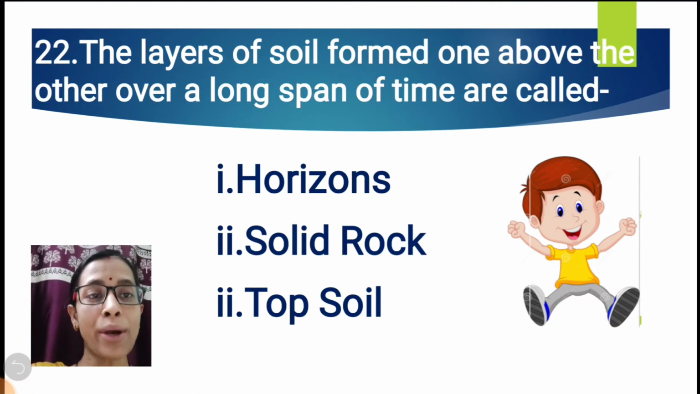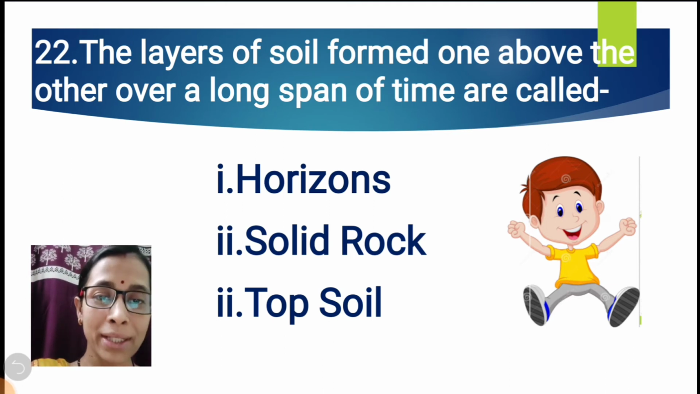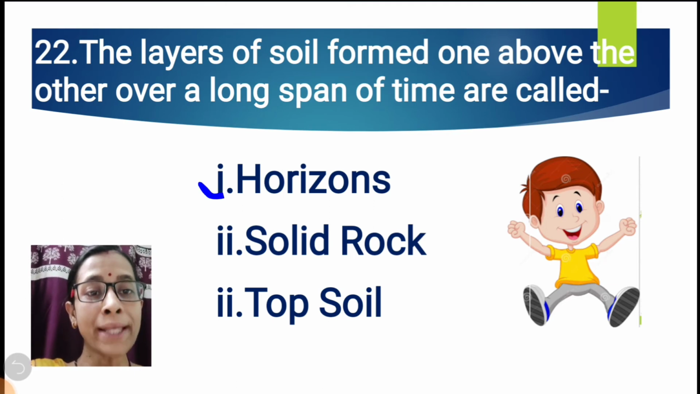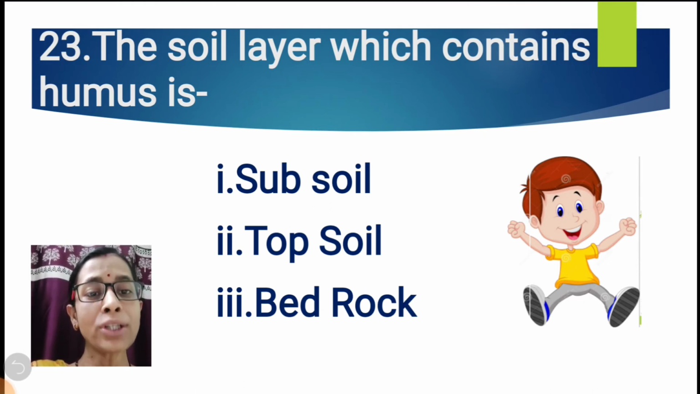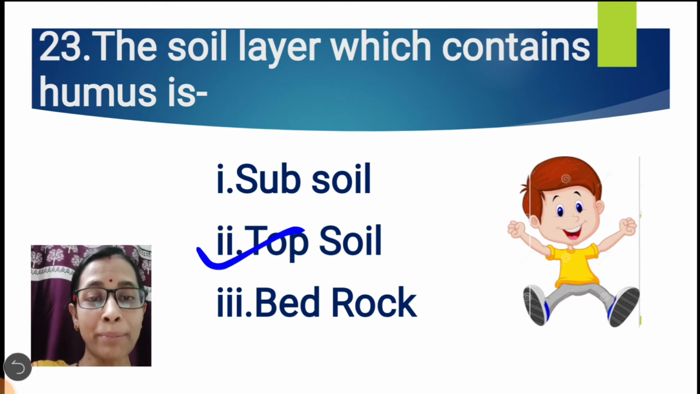The layers of soil formed one above the other over a long span of time are called horizons, solid rock or topsoil. The correct option is horizons. Question number 23. The soil layer which contains humus is subsoil, topsoil or bedrock. The correct answer is topsoil because on the topsoil the plants used to grow and animals used to live. That is why on the topsoil humus is found.